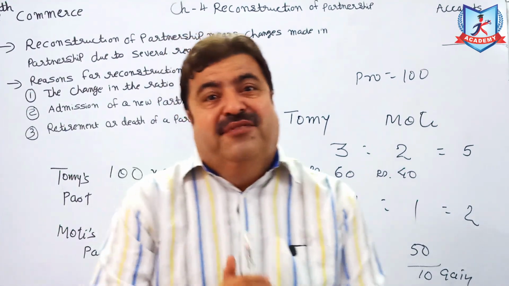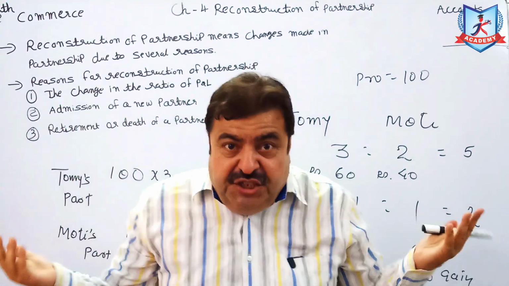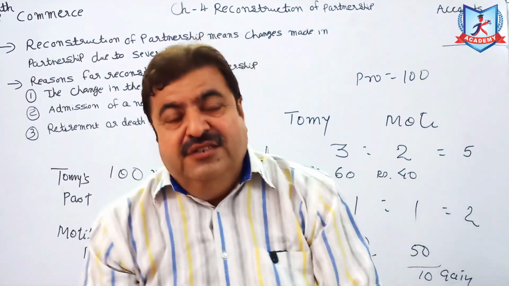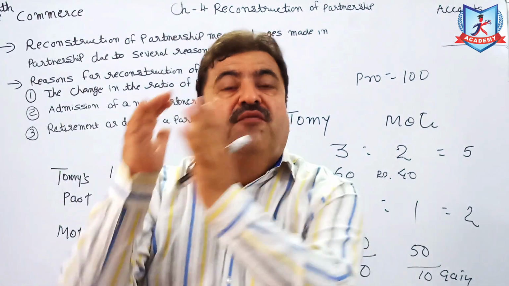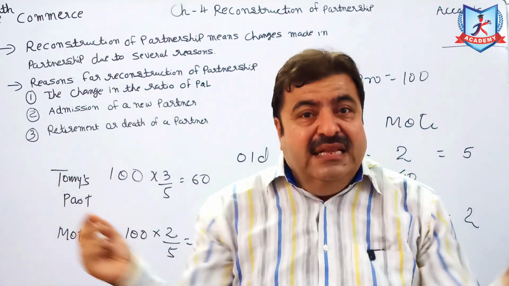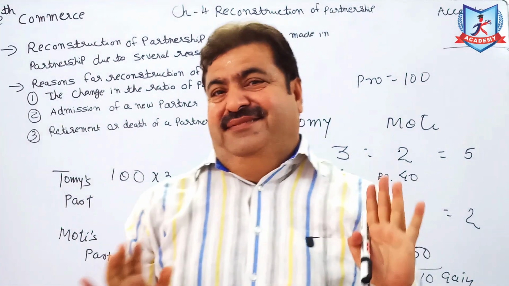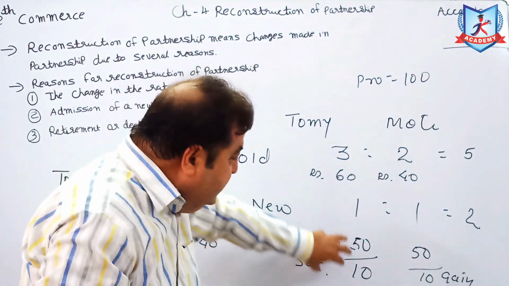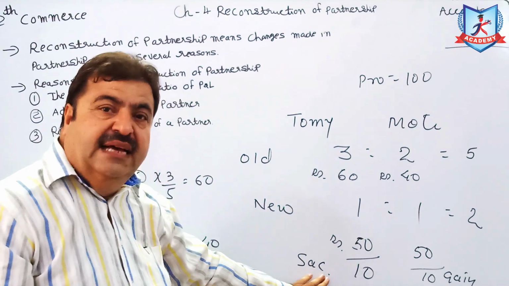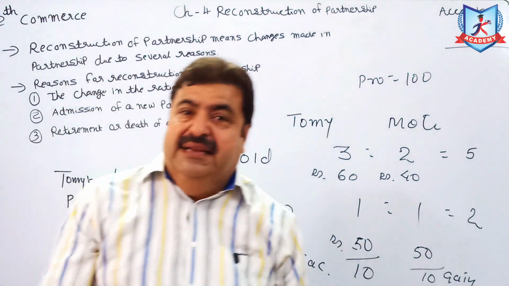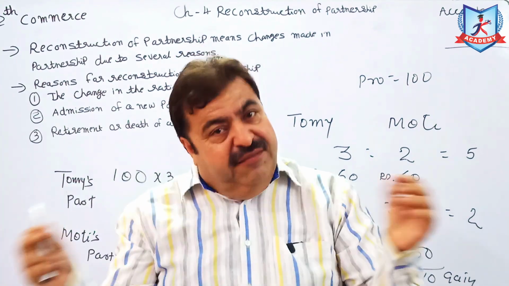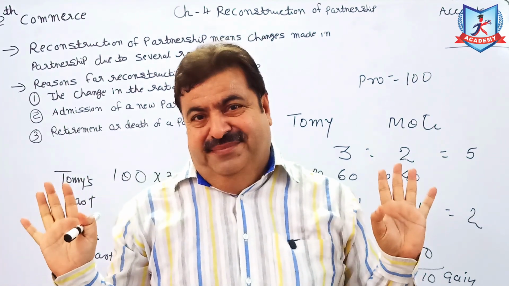Friends, keep one thing in your mind. In a partnership firm, if they change the ratio, then two possibilities are there: one sacrifices and one gains. Your answer will always tally. As much as this one loses, this one will gain. As much as this one sacrifices, the other will gain. If there are 3 partners, the answer will still be tallied.